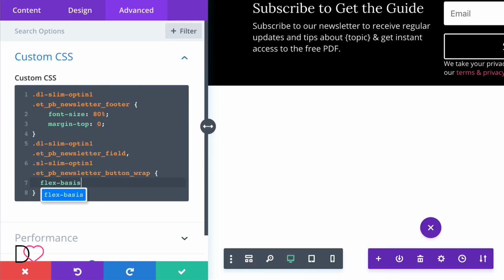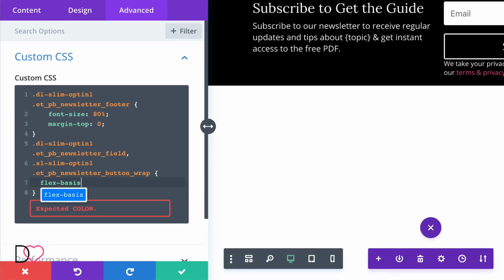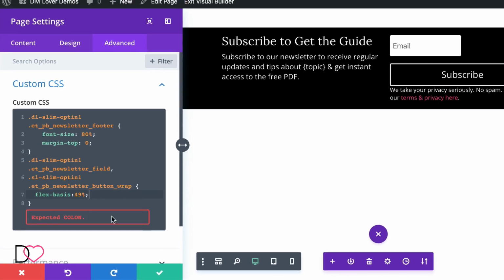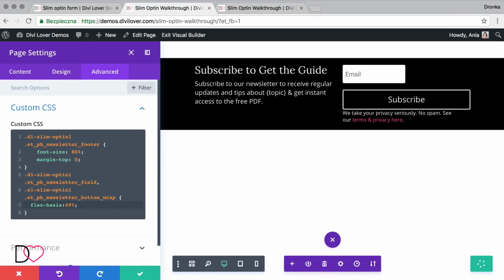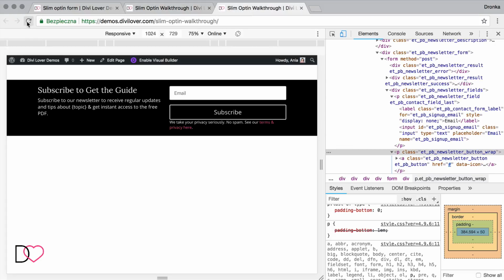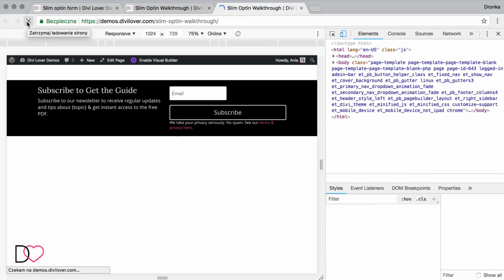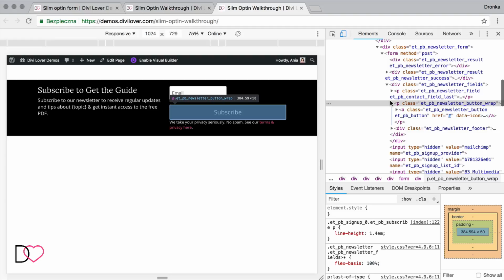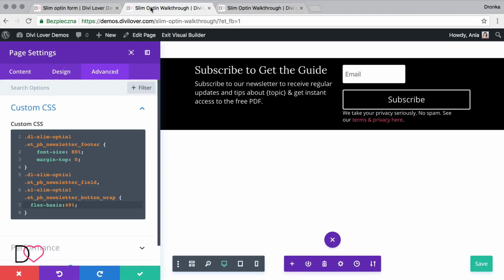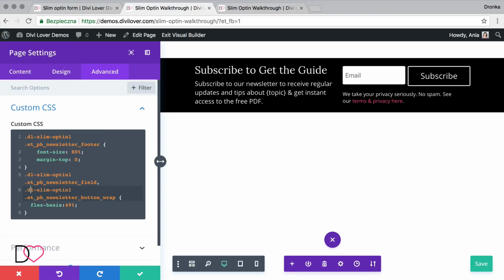If we set 50%, they will touch each other. So let's say 49%. Save. Refresh the page. I think I copied the class for the button. Oh, it's here.